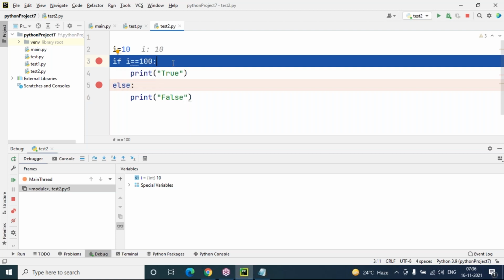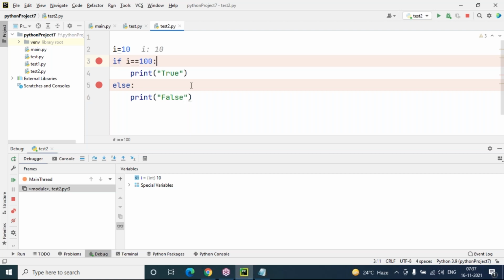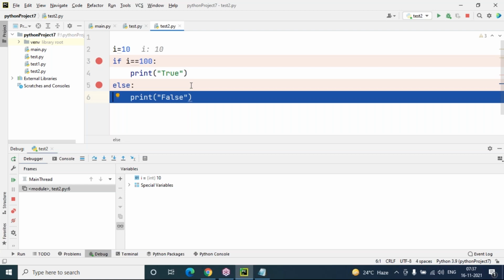Next I want to check whether my control is moving inside the if block or inside the else block. For this, I strongly recommend pressing function key plus F8 on your keyboard. Then only you can see control moving to the next line. Which line is it jumping to directly? Inside the else block, where it prints false. That means the else block is considered here, and the if block is ignored.